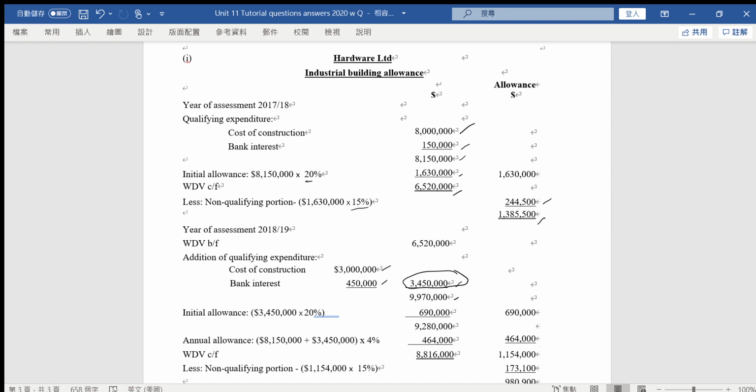But for this year, the concerning IA will be limited to this figure only. 3.45 million can claim the IA at 20%, and that's why that will be 690,000.